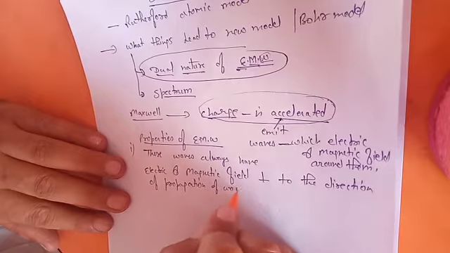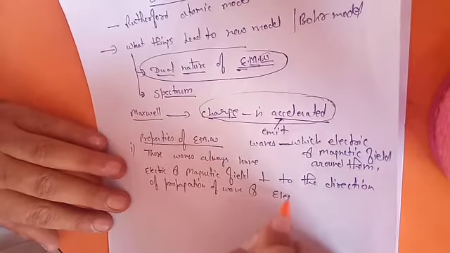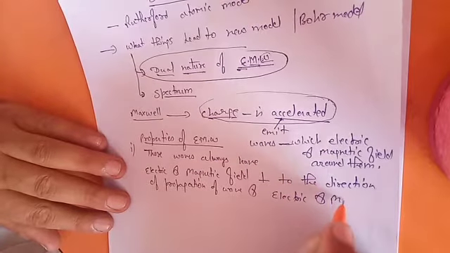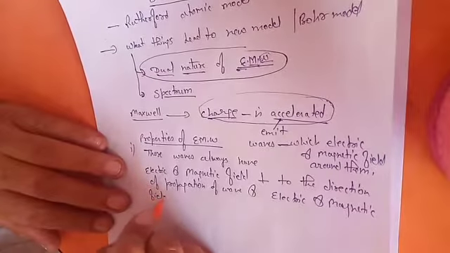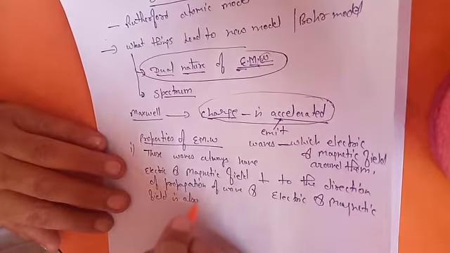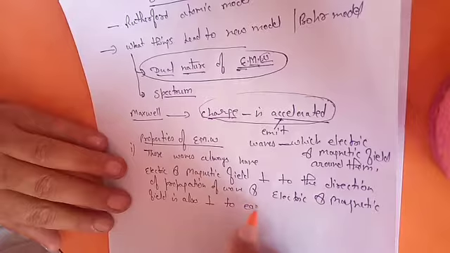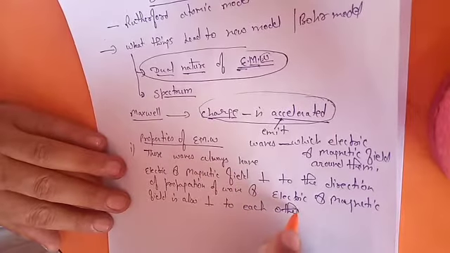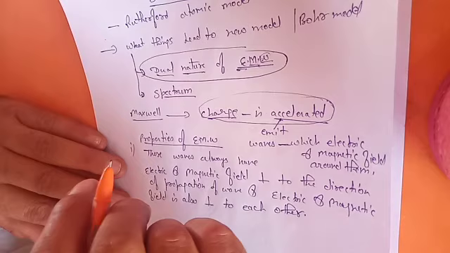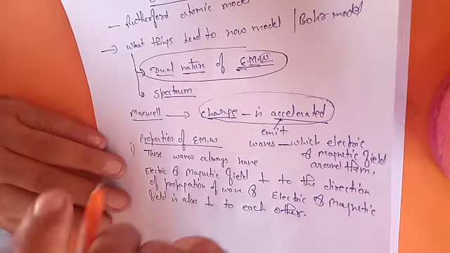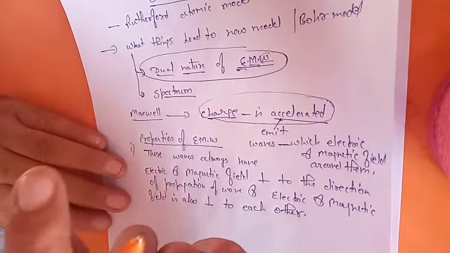And the electric and magnetic field are also perpendicular to each other. Meaning all three things always remain perpendicular: the direction of wave, the electric field and the magnetic field.